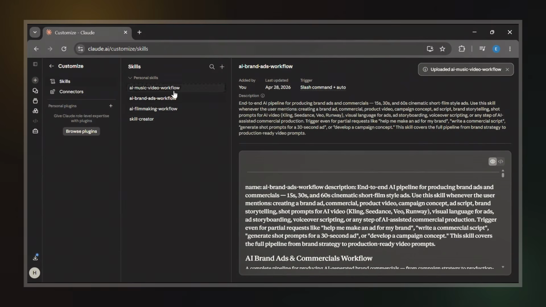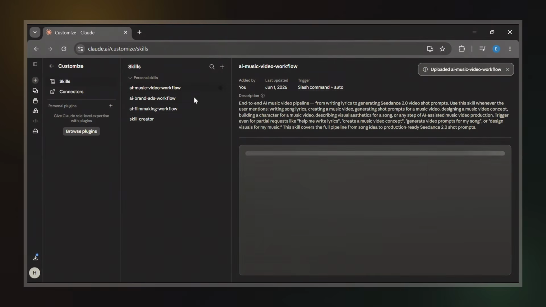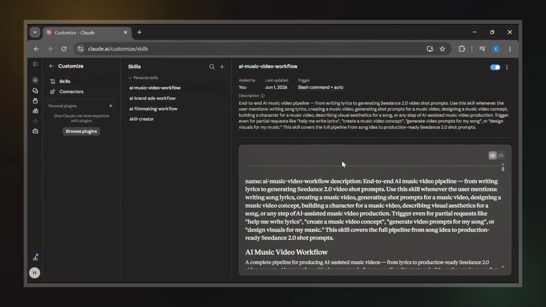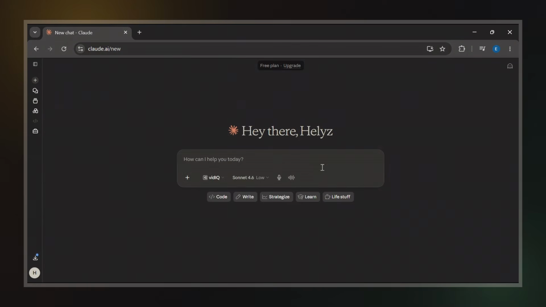And that's it for the first step. We've successfully installed the Claude skill and we're ready to start creating our AI music video. After installing the Claude skill, start a new chat. You don't need a complicated prompt here. In my case, I simply typed, I want to create a music video.